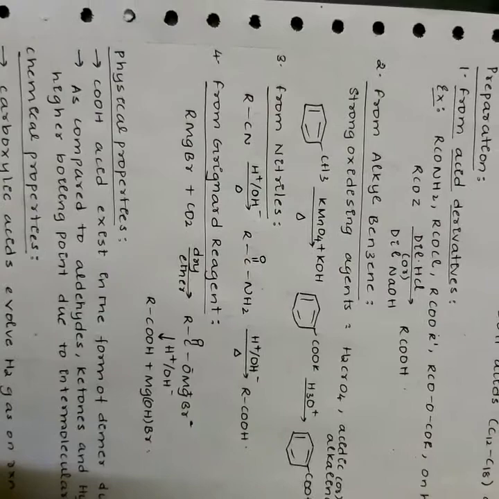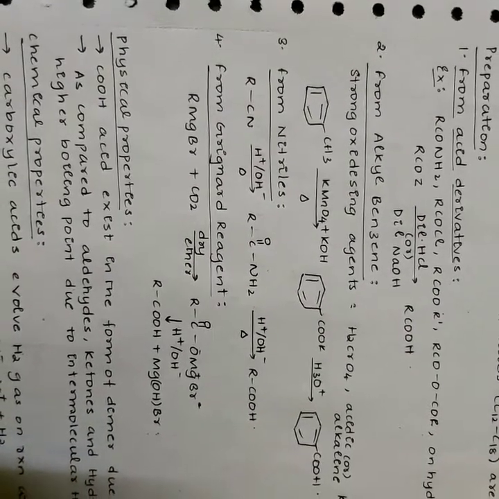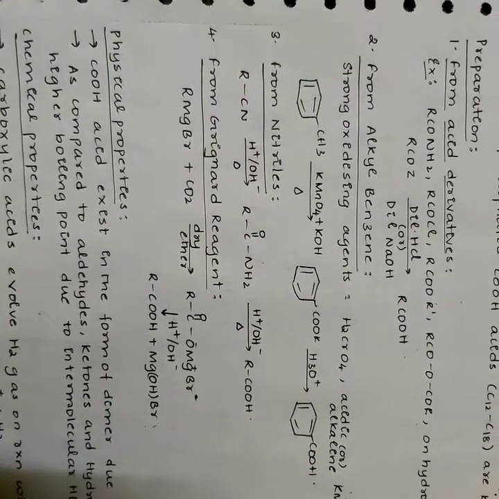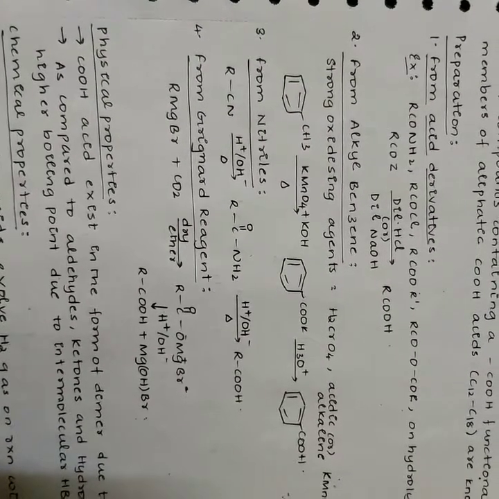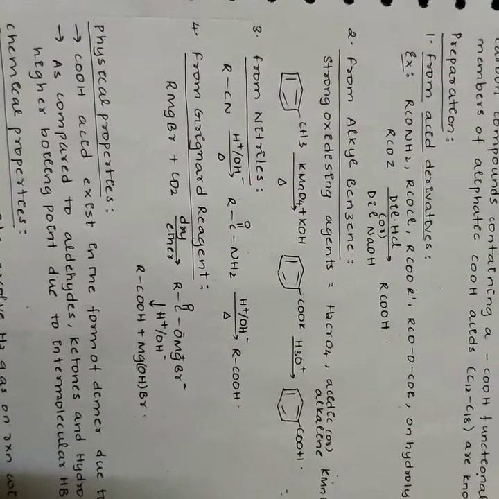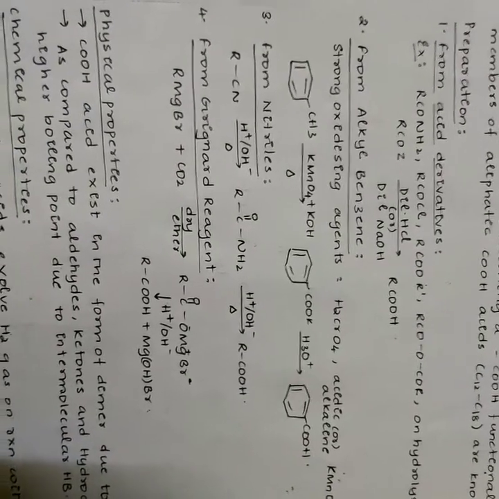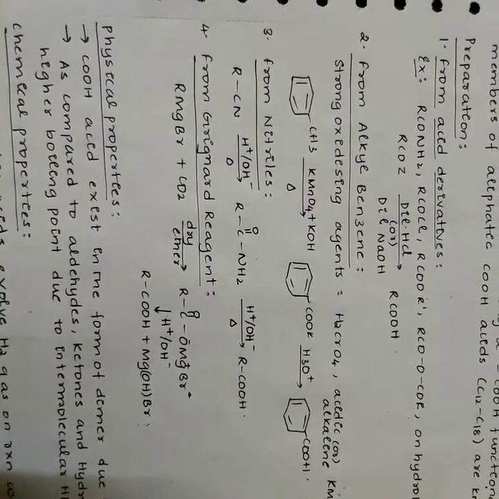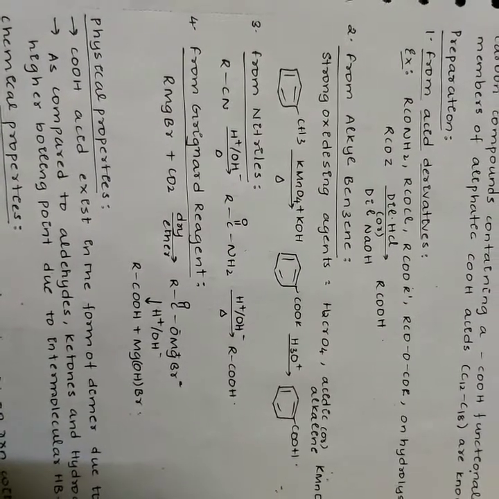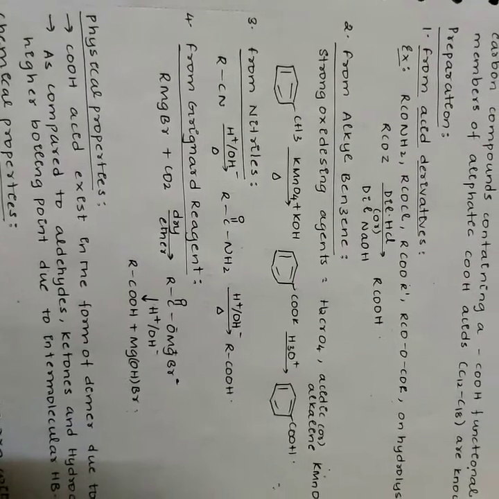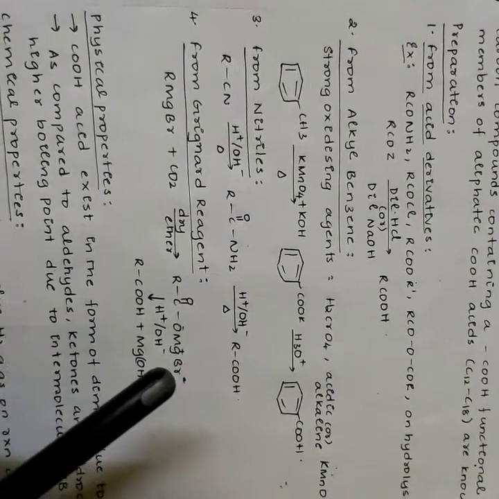From nitriles. Nitriles are hydrolyzed to amides and then to acids in the presence of H+ or OH- as a catalyst. Mild reaction conditions are used to stop the reaction at the milder stage. From Grignard reagent. Grignard reagents react with carbon dioxide, that is dry ice, to form salts of carboxylic acid, which give corresponding carboxylic acids after acidification with a mineral acid.